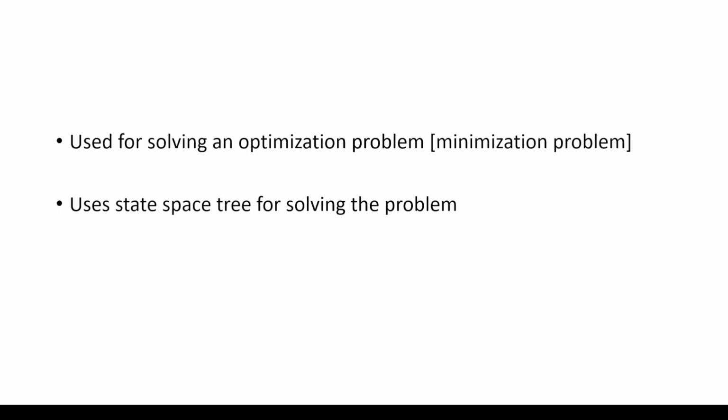Hello everyone, I'll be explaining the branch and bound method of problem solving in this video. This method is similar to backtracking in the sense that it also uses a state space tree for solving the problem. Branch and bound is used for solving optimization problems, under that, minimization problems.